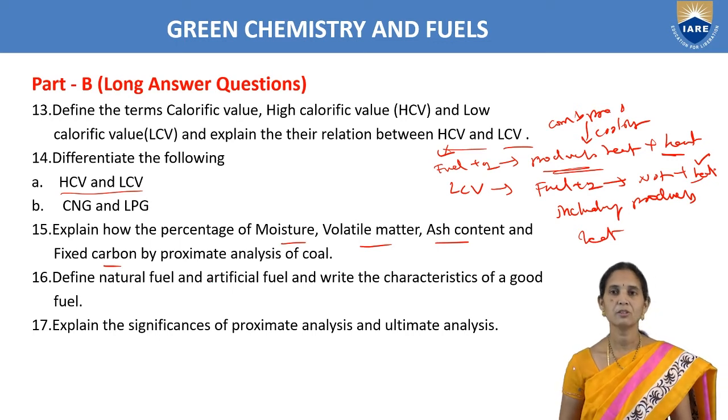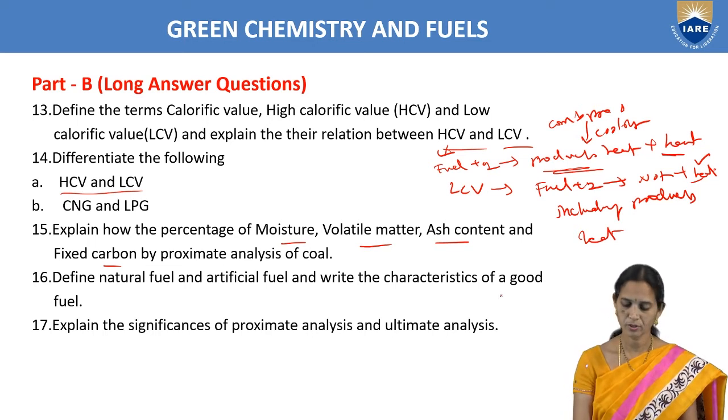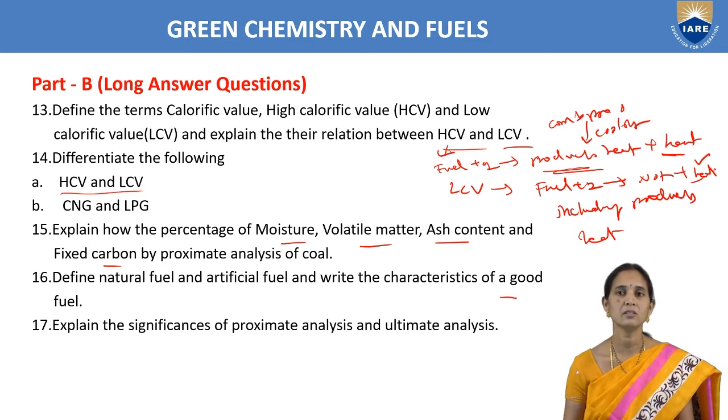So next one, define natural fuel and artificial fuel. Write the characteristics of a good fuel. So here natural fuel, that we are collecting or obtaining from nature like coal, petroleum, natural gas. Artificial fuel, that is we are preparing artificial fuels from natural fuels. We are preparing secondary fuels from natural fuel. Nothing but we are taking crude oil and from the crude oil we are collecting the diesel, petrol, kerosene. So that is artificial fuel.